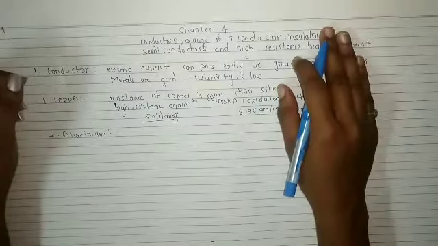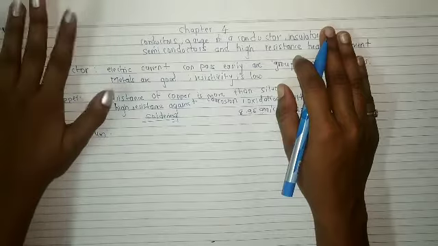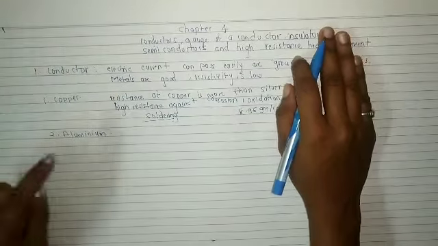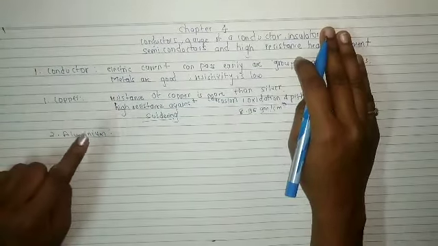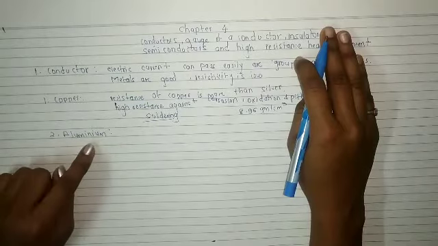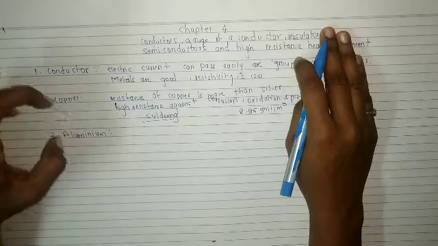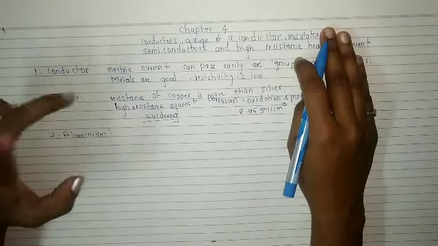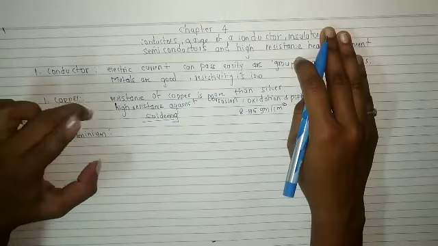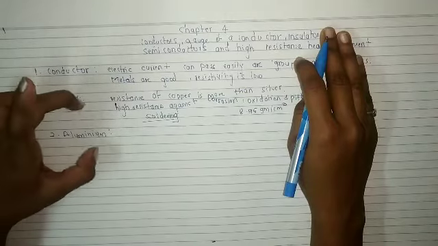Next to copper, aluminium is widely used as conductor. So aluminium is also a conductor and it is widely used. It is very light in weight and proves to be cheaper than copper. So the price of aluminium is less than the copper.